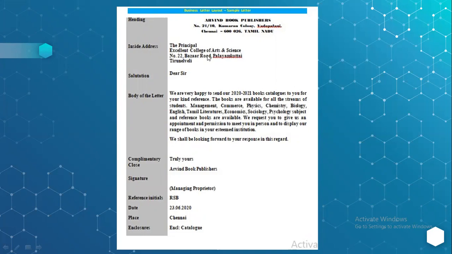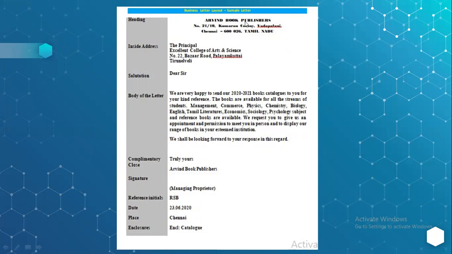Probably he had made a request for a book quotation and other things. So the Aravind Book Publishers are sending a formal letter to the principal. When you see the layout, they come with the heading over here: the company name and address, and sometimes the contact details can also be mentioned. And in the last layout, we spoke about the date. Either the date can be mentioned here or underneath. That can be done either way.